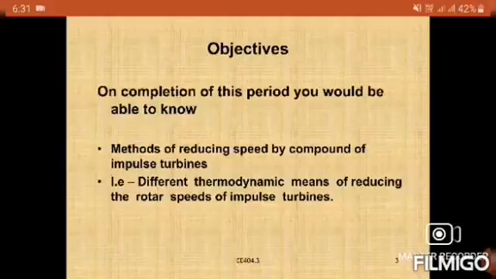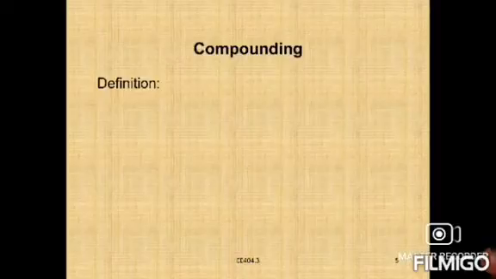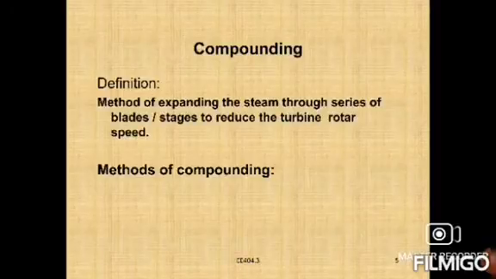Expansion of steam through a series of stages to reduce the rotor speed of the turbine is called compounding, right? Then first of all, compounding of impulse turbine. What are the methods? First of all, what is compounding? Compounding is the method of expanding the steam through a series of blade stages to reduce the turbine rotor speed. So finally, we need to reduce the speed of the turbine.